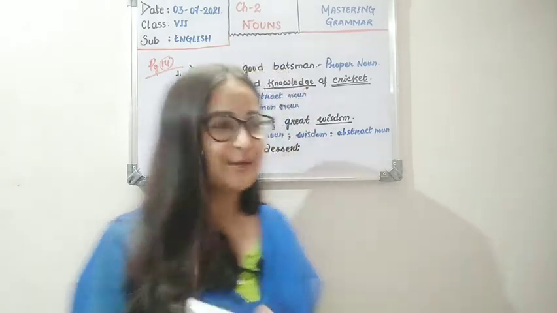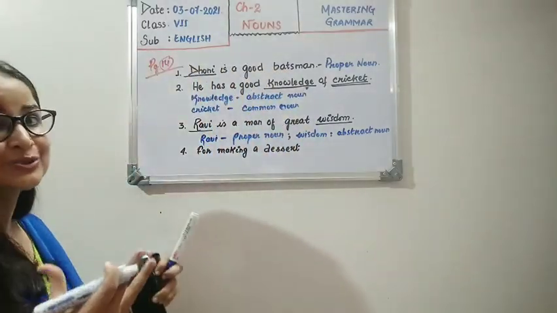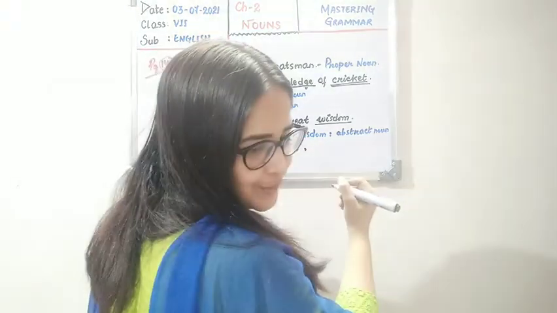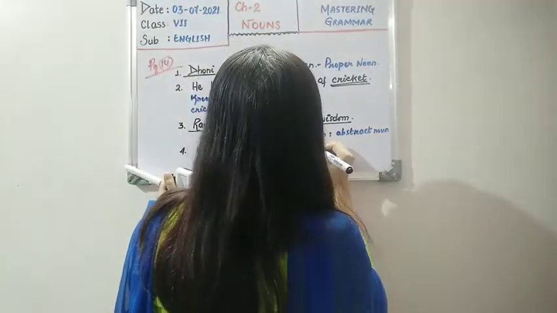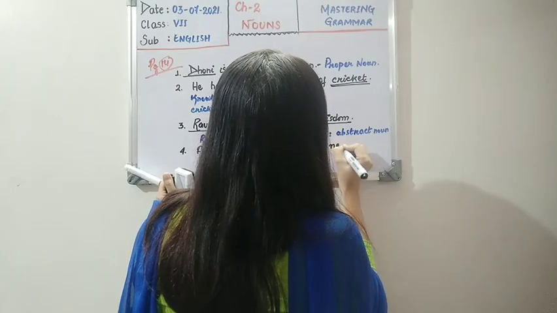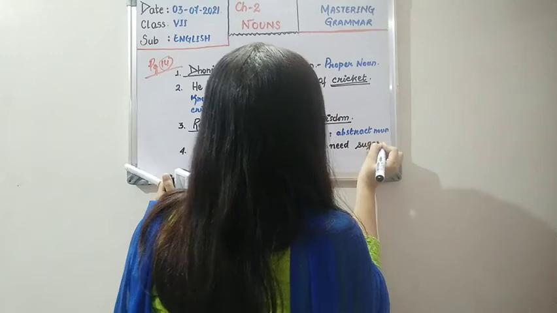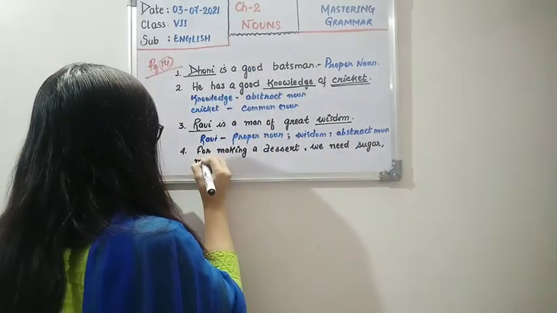This dessert means a sweet dish. For making a dessert, we need sugar, milk and honey.